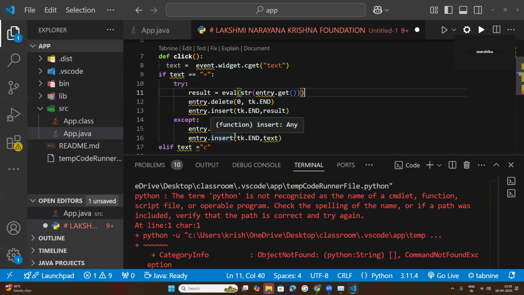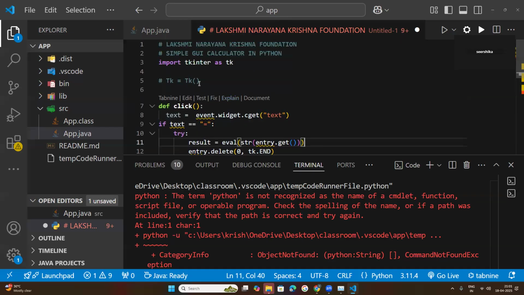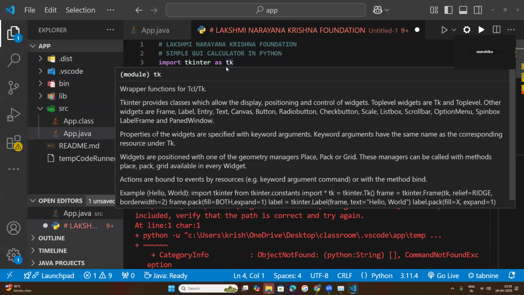What is the role of the compiler here? Sorry, the interpreter, the Python interpreter. What it does, let us check that. The interpreter checks line by line, starting with the first line. What is our first line? It checks, because these two lines are the comment section. So the Python interpreter will skip these two lines of code. Understood that? Then it comes to the third line. It checks that line of code.